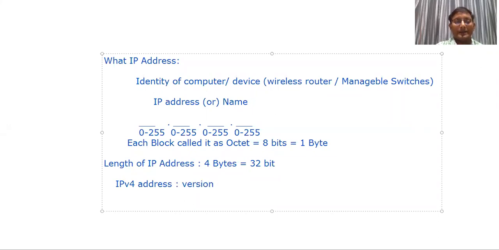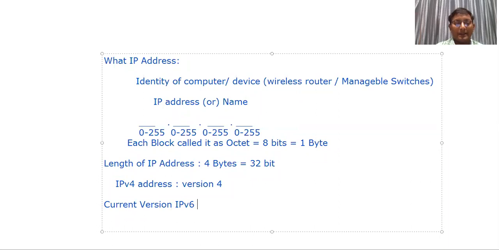This is a coincidence, because you may feel that because of 4 octets we are calling it IPv4. Some people may feel that, but it's a coincidence, because even if you take IP version 2 you can find 4 octets. But the current version, if you look at current technology, is